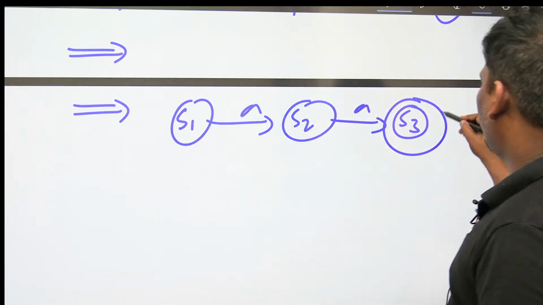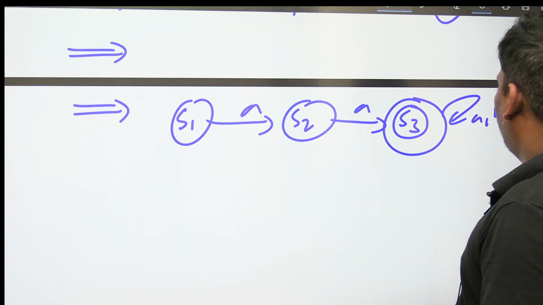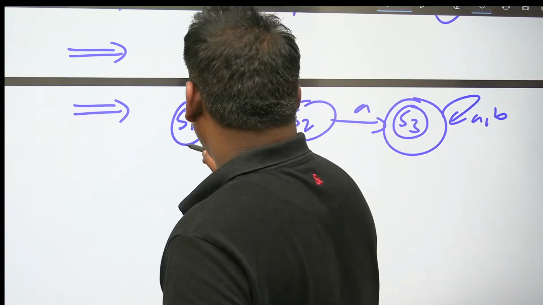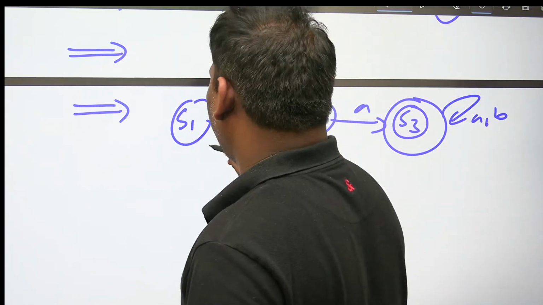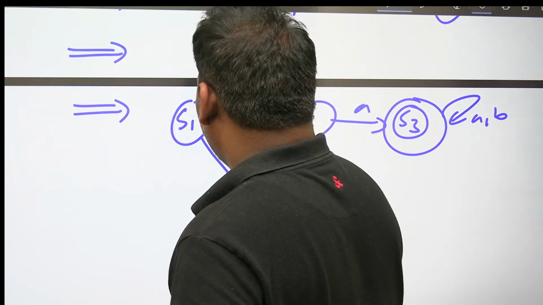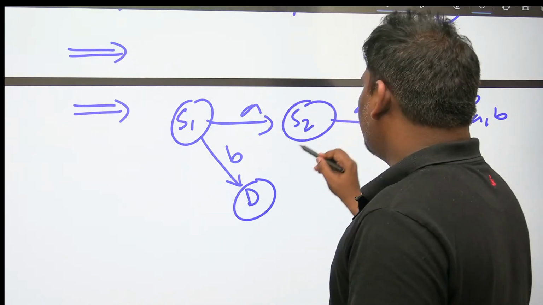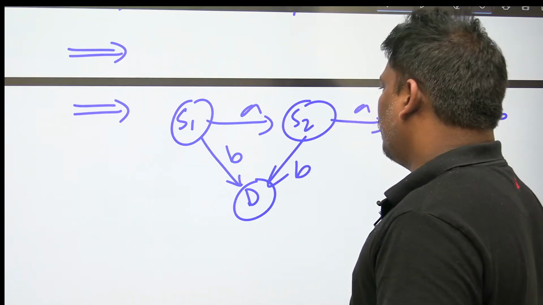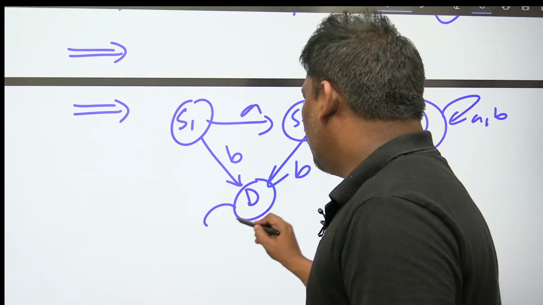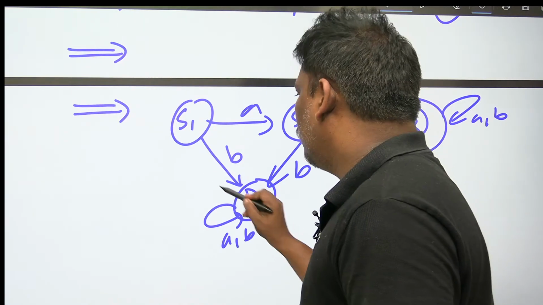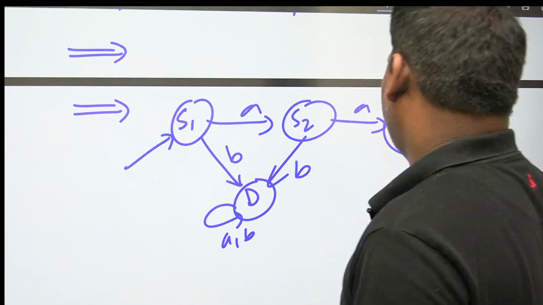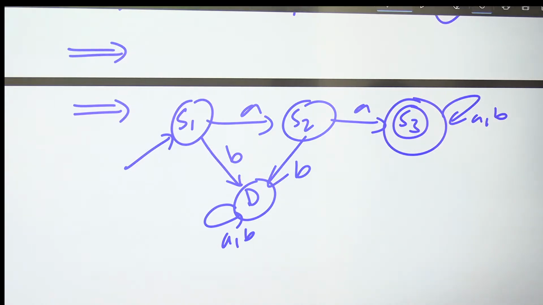A accepted, afterwards anything. Because it is a DFA, we have to cover every possibility. If the first symbol is B, there is no chance of going to final, so a dead state. If the second symbol is B, there is also no chance of going to final, so dead state, and it stays there. S1 is the starting state. This is the minimal DFA for the given problem.